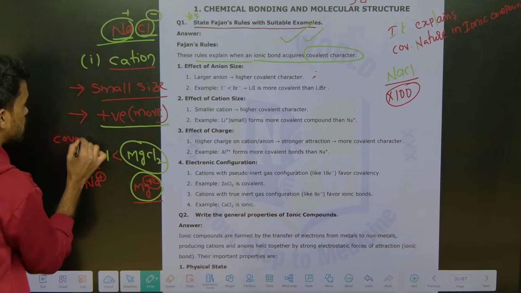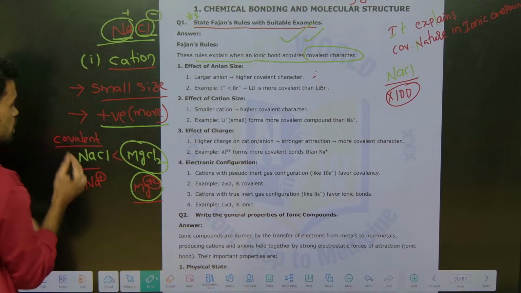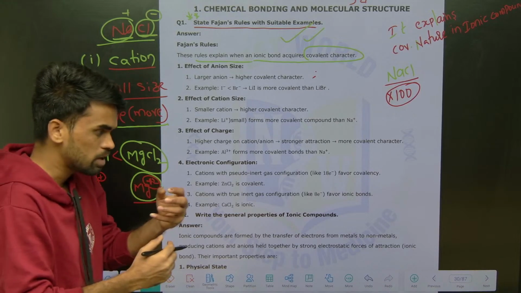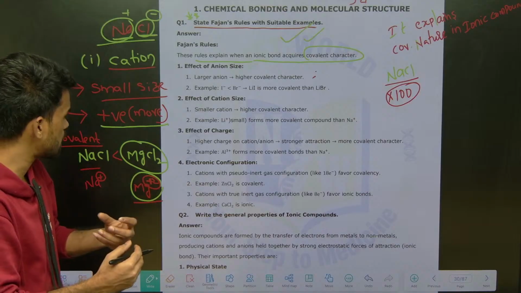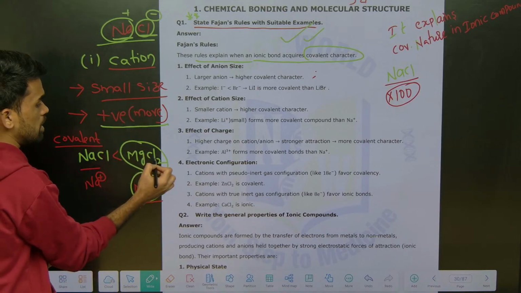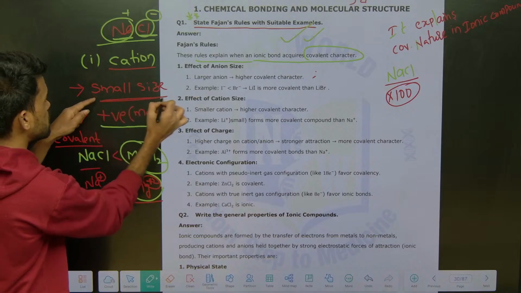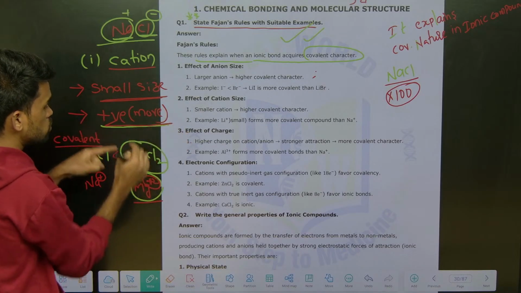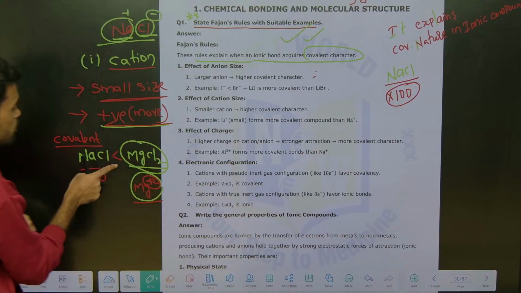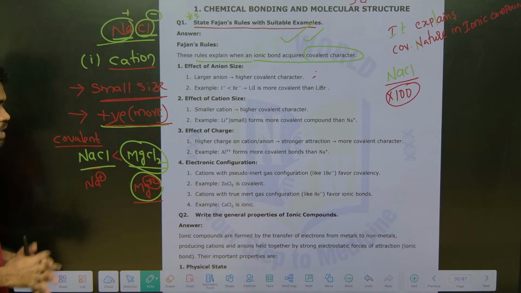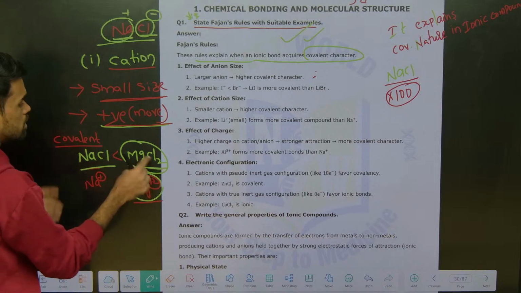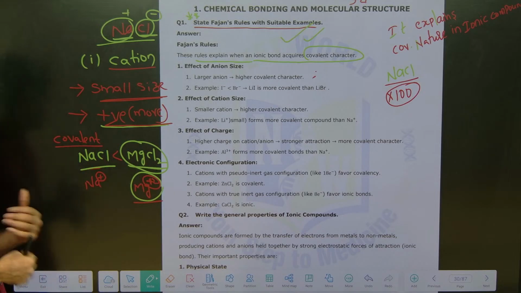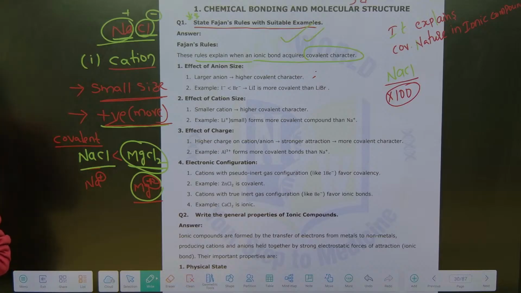Both of them are ionic, but out of these two ionic compounds, one has more covalent nature and one has less covalent nature. That covalent character is decided by the cation as well as the anion. When I talk about the cation, it should be small in size and it should have more positive charge. So that's why MgCl2 is more covalent when we compare it with NaCl. That's it. Okay, is this clear? If I am saying this is more covalent, that will be less ionic, and this will be more ionic. This discussion is clear now. So the effect of the cation, or the factor of the cation deciding whether it is covalent or ionic, is this clear or not?